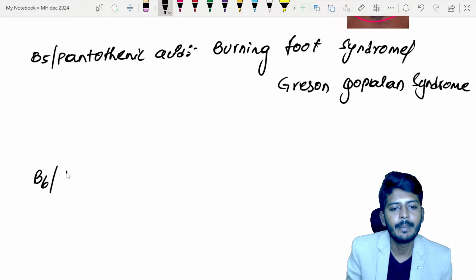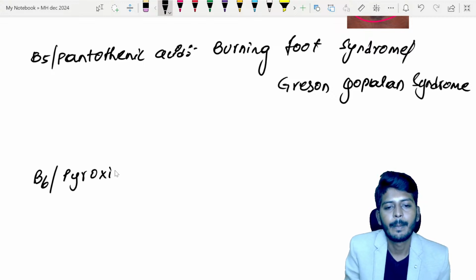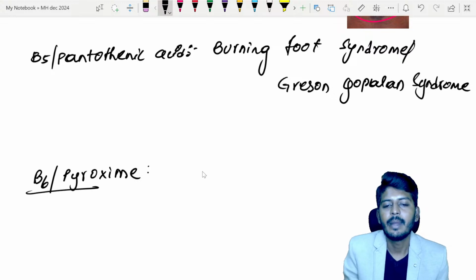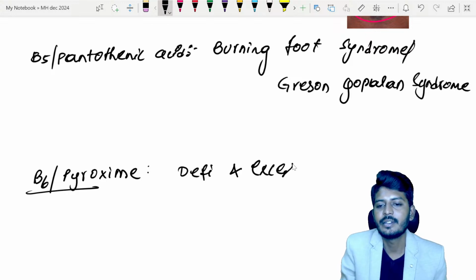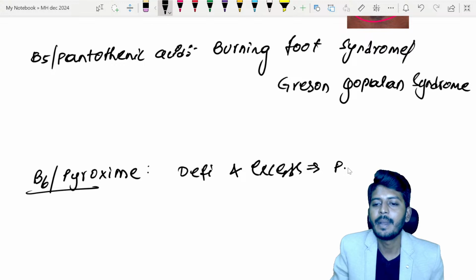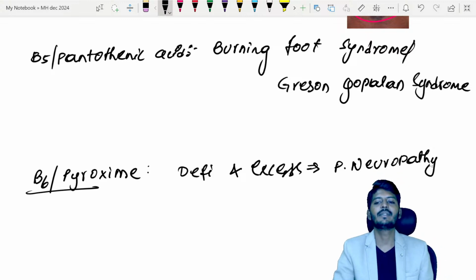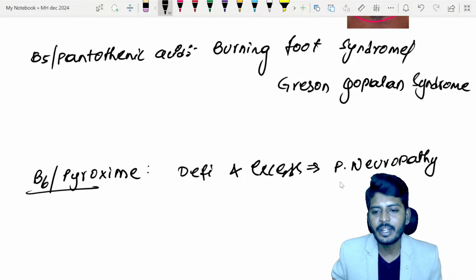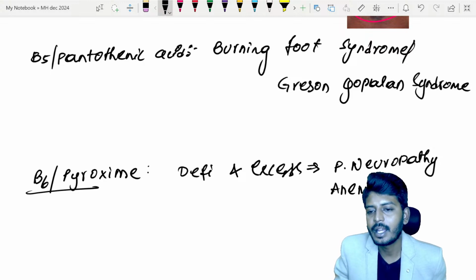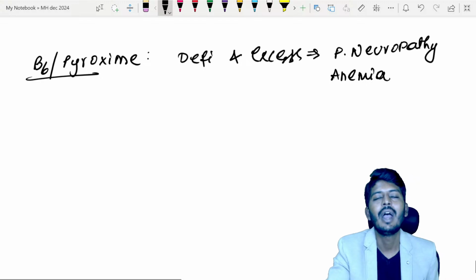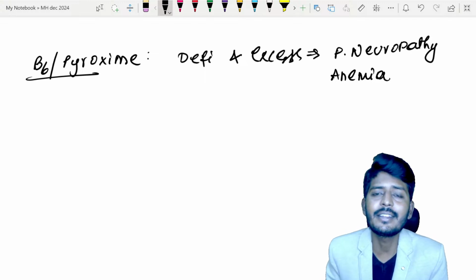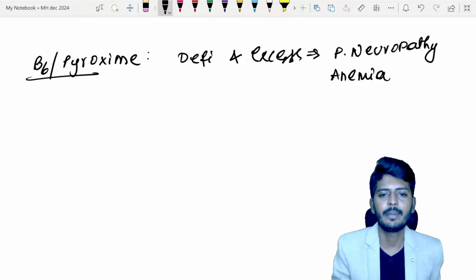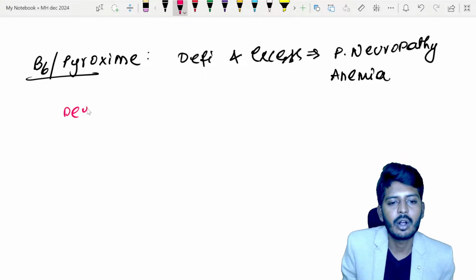Vitamin B6 is also called pyridoxine. Both deficiency and excess of pyridoxine cause the same clinical feature, peripheral neuropathy. The patient can have anemia, which can be of megaloblastic type. Apart from anemia and peripheral neuropathy, the patient can have other central nervous system symptoms and irritability. Now, what are the causes for deficiency?